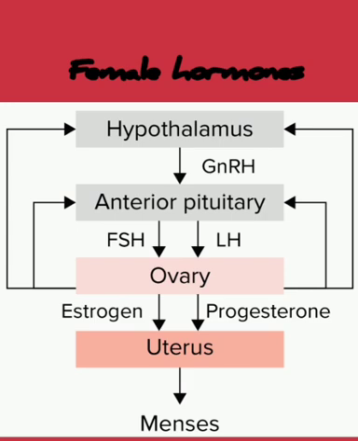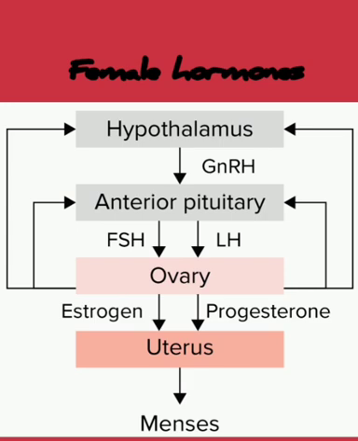This hormone acts on the anterior pituitary, and then the anterior pituitary releases two gonadotropin hormones, that is FSH, follicle stimulating hormone, and the next one is luteinizing hormone. These two hormones act on the ovary, and then the ovary will secrete estrogen and progesterone which act on the uterus, which leads to the menstruation.